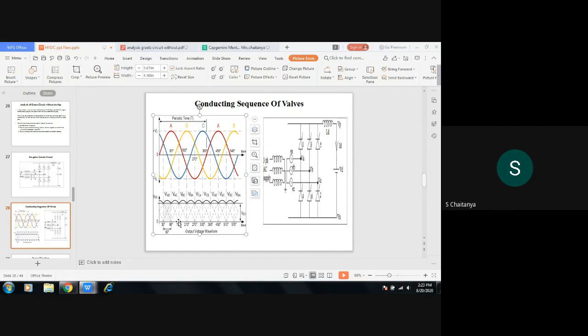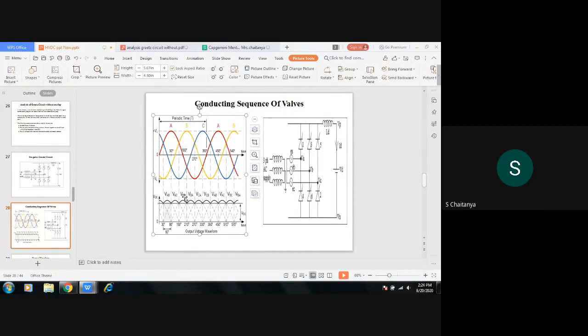So 90 plus 60, it will be 150 degrees, right? Again, at the instant omega T is equal to 150 degrees, on the positive side, phase B and phase A are conducting. On the negative side, only phase C is conducting. So if you compare phase A and phase B, which one is more positive? Phase B is more positive. So phase B will be conducting at omega T is equal to 150 degrees. From the positive side, phase B will be conducting, and from the negative side, phase C will be conducting at the same instant.